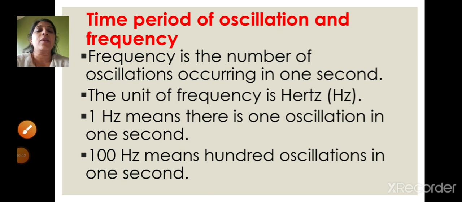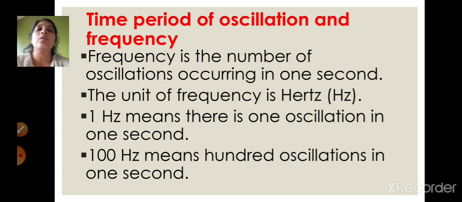The time required by the oscillator to complete one oscillation is called the time period of the oscillator, right? And the unit of measuring frequency is hertz. 1 hertz means 1 oscillation in 1 second, and 100 hertz means 100 oscillations in 1 second.